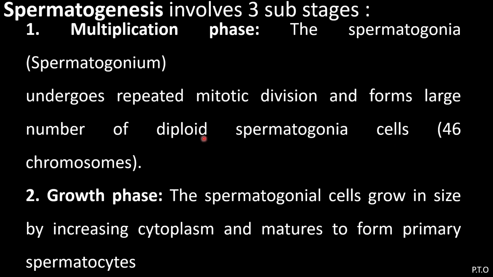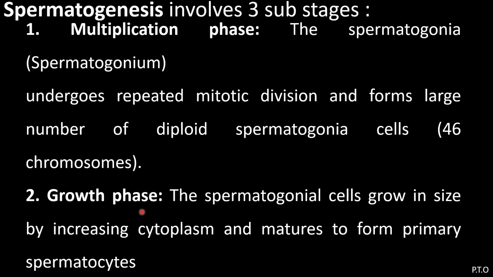Diploid means 2n number, that is, the chromosome number is 46. So in the first stage, multiplication, the spermatogonium undergoes repeated mitotic division and forms a large number of diploid spermatogonia cells.